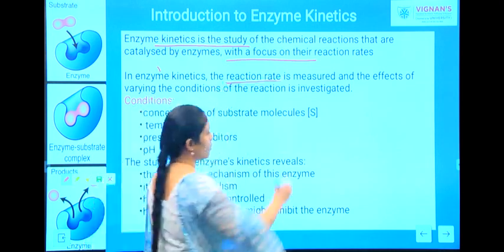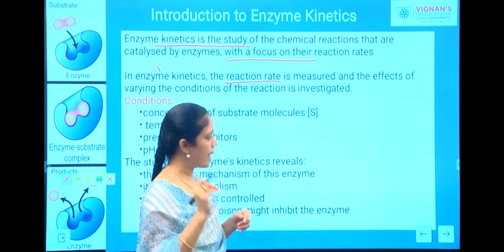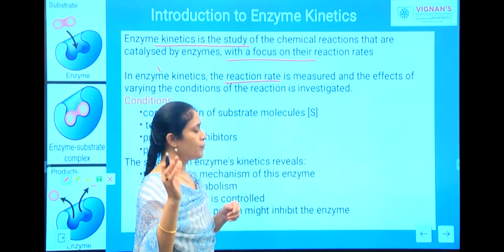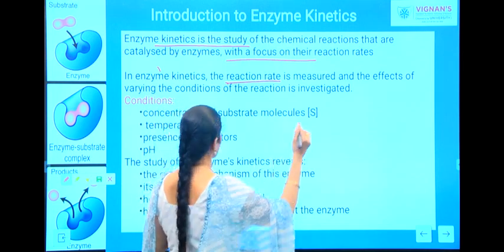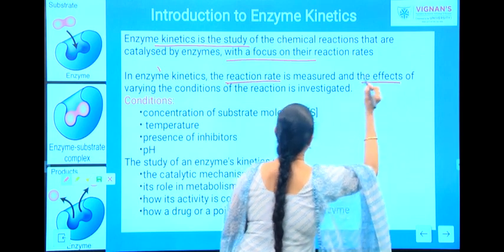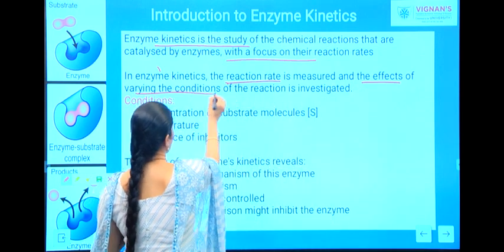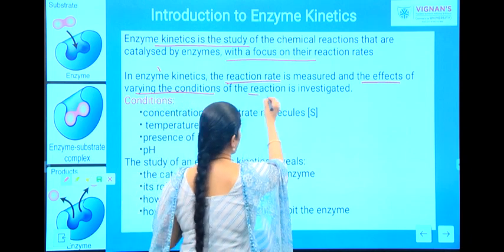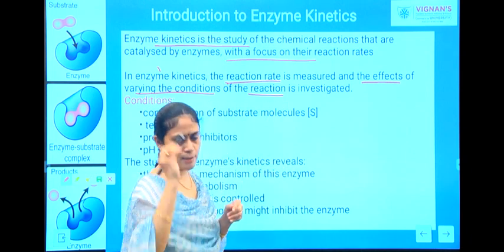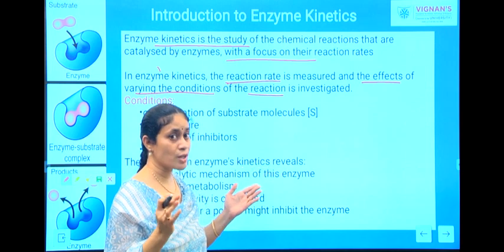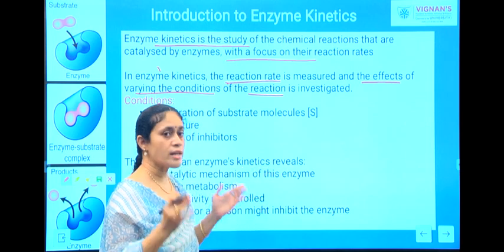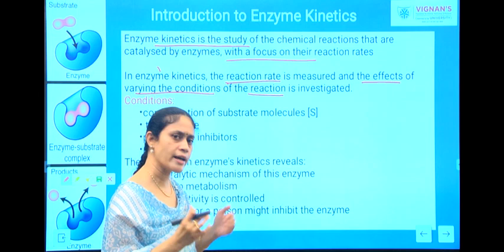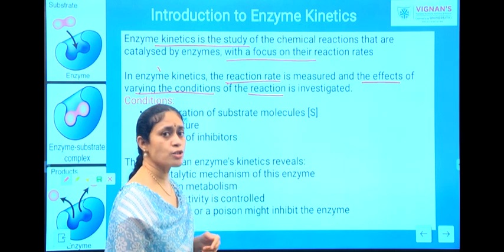Not only will you know about these reaction rates, you are going to study the effects of varying conditions on the reactions that are catalyzed by these enzymes. What are those conditions which can influence the reactions catalyzed by enzymes? Those conditions are